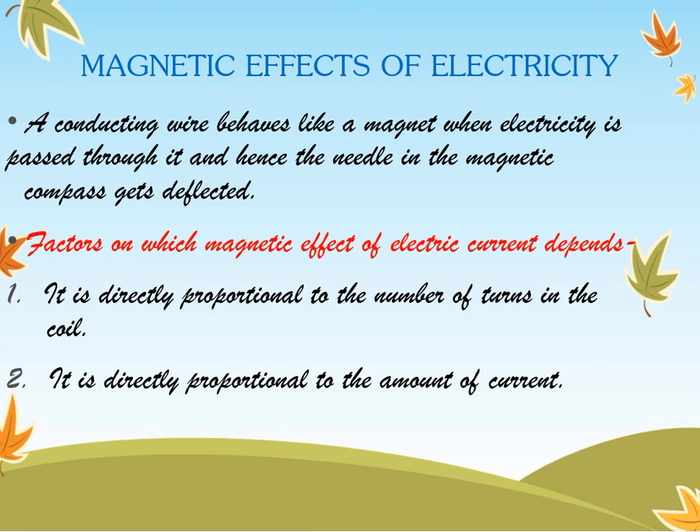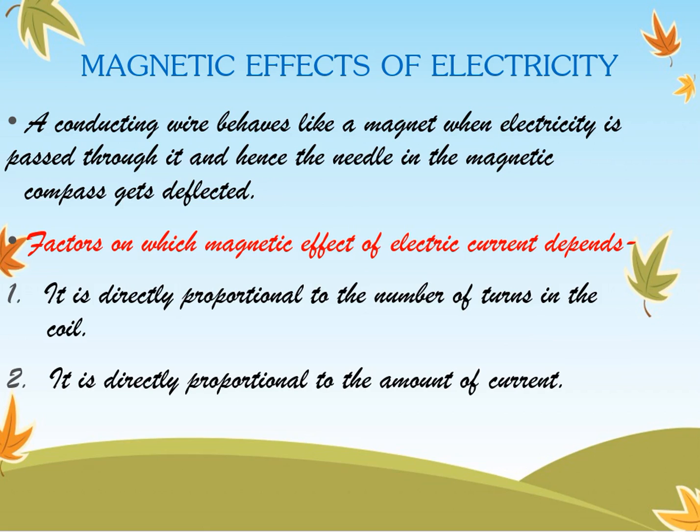Magnetic effect of electricity. Oersted discovered the magnetic effect of current. When a magnetic compass is brought near a current carrying conductor, the needle of the compass gets deflected because the flow of electricity produces a magnetic field. This shows that electric current produces a magnetic effect. A conducting wire behaves like a magnet when electricity is passed through it, and hence the needle in the magnetic compass gets deflected.